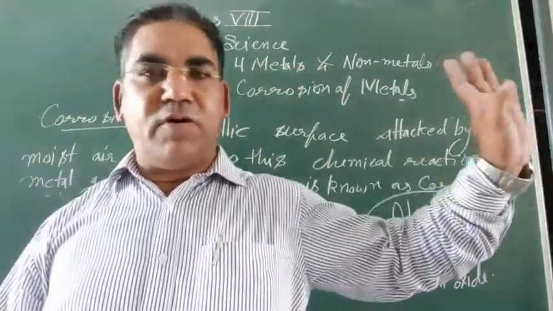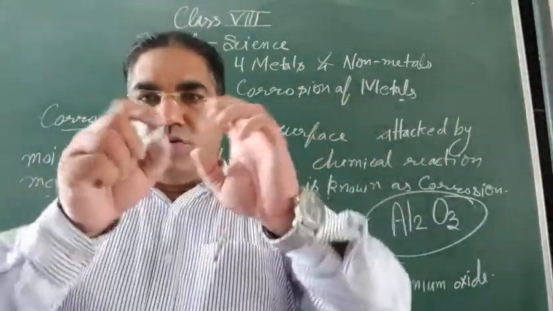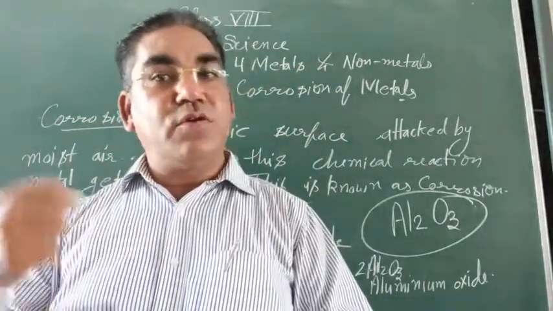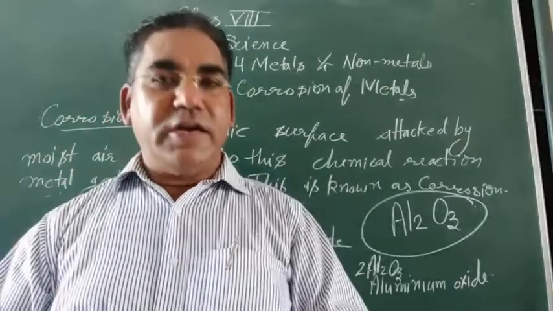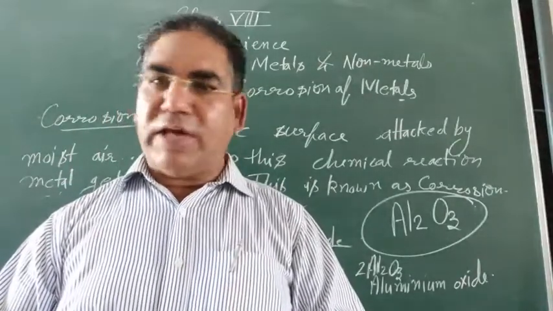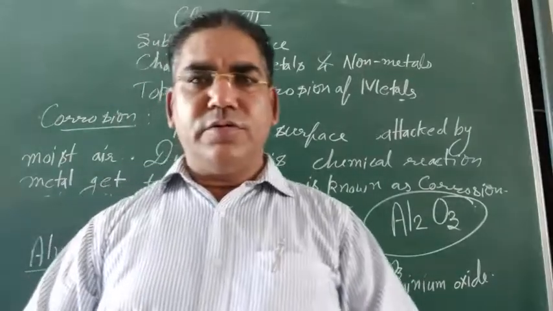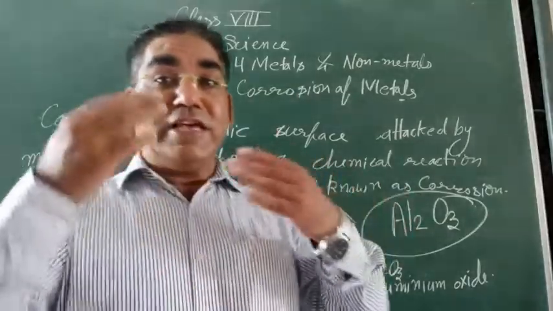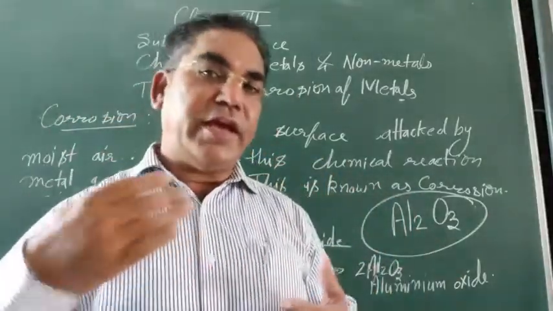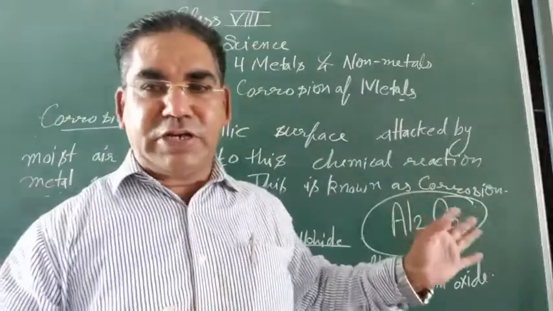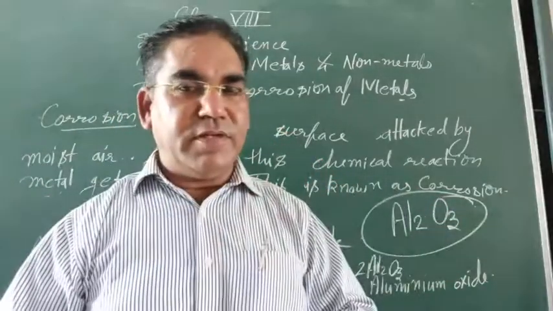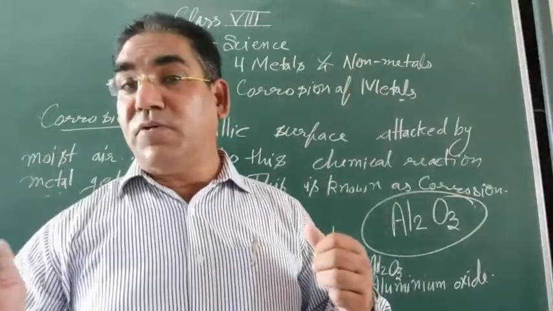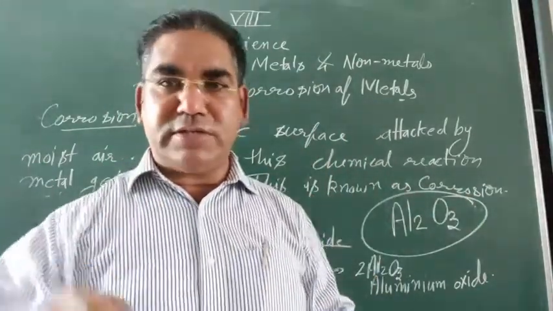So the aluminium oxide makes a coating over the surface of aluminium. It prevents further corrosion of aluminium. So the tarnishing of aluminium is beneficial. It makes a protective covering around the aluminium. So corrosion of aluminium is not harmful, it is beneficial to us.